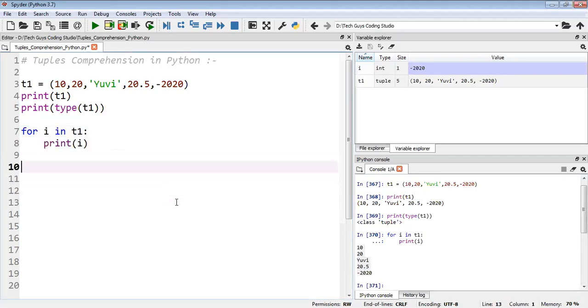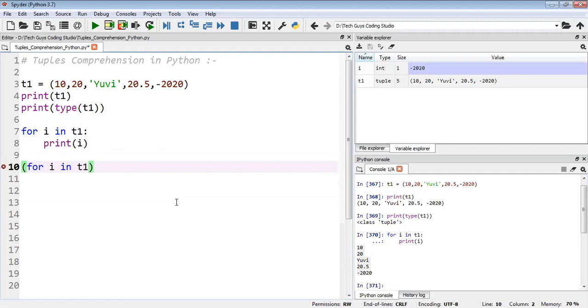Now if someone asks me, can you please write a tuple comprehension for this t1 tuple? How will we write it? First, we know we write this bracket, the tuple, then for i in t1. What I want to display is the expression, we know, right?